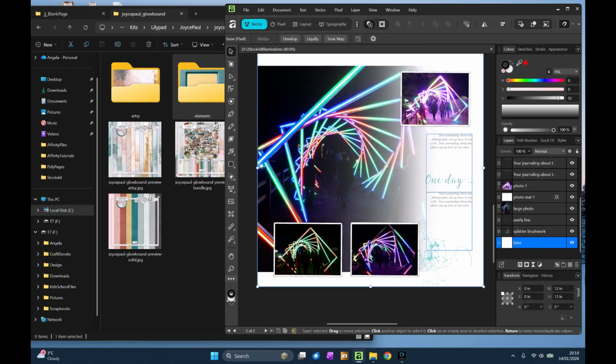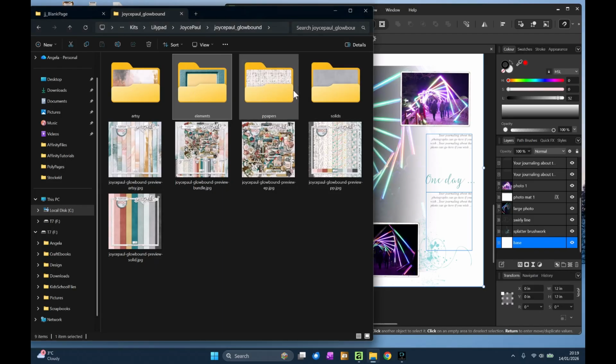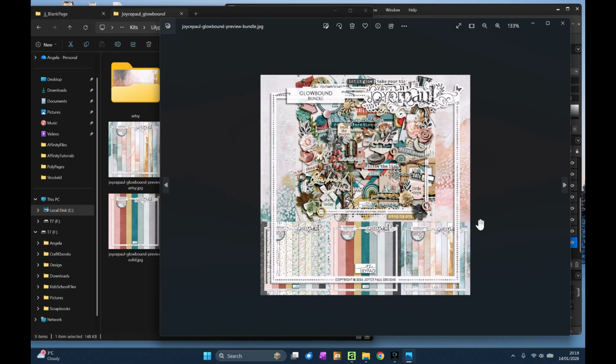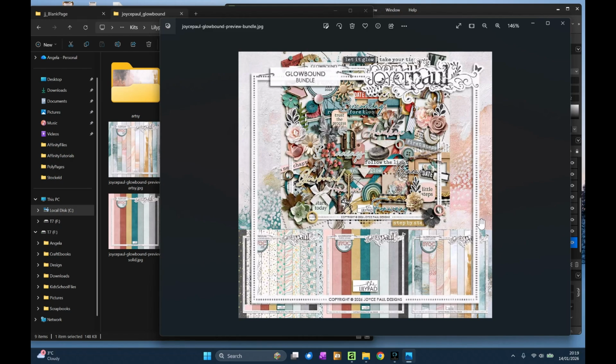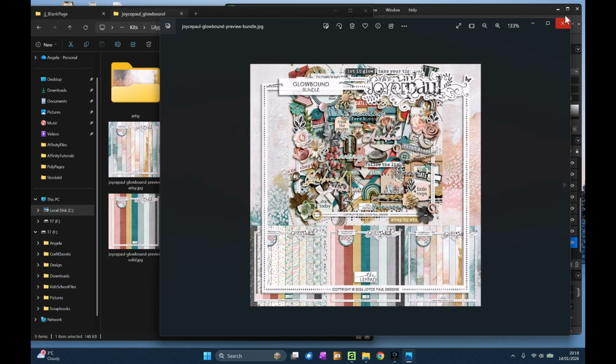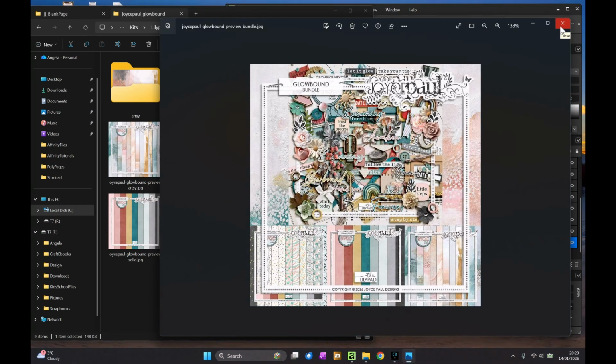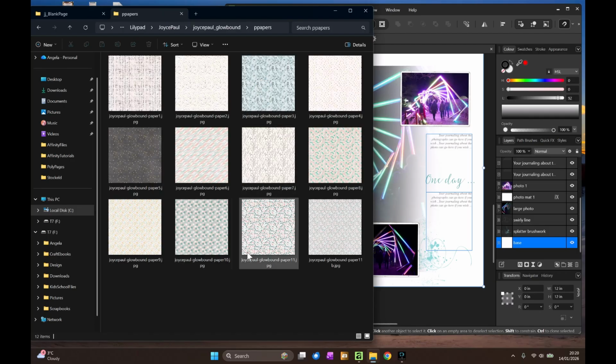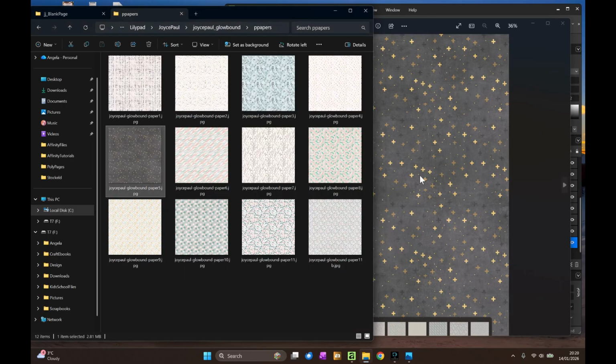Now I'm going to think about the background. So we've got a dark paper, and I could put it on a dark background or a light one. So let's just have a look. This kit here, Glowbound by Joyce from TheLilypad. This is the kit that I used for the first page. So I'm going to try and create with this kit now and then add to it if I need to. And so I'm going to look at the pattern papers. This is the paper I used before.